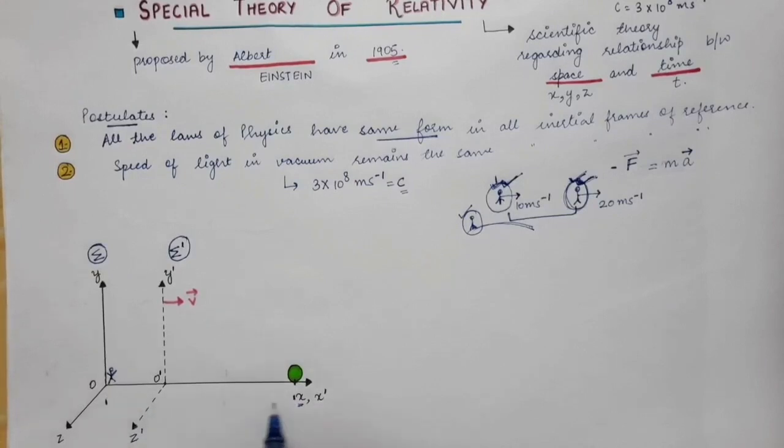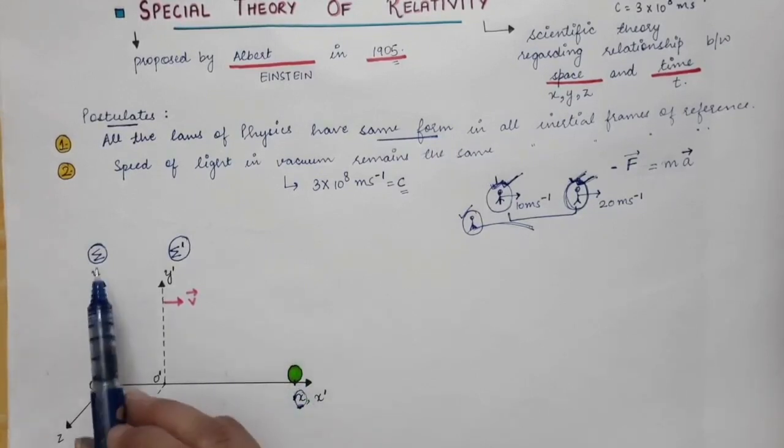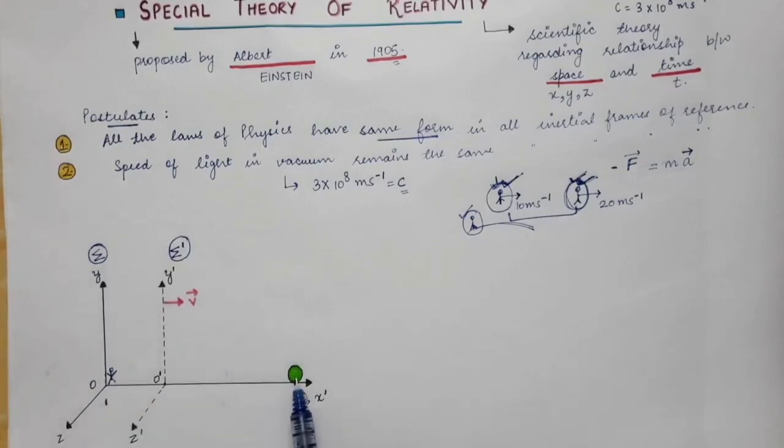So this whole distance is the x coordinate. Let's say it is equal to x, the distance from here to here. Because this object is at rest, the x coordinate will be independent of time. In this sigma frame, this object is at rest, so this distance from origin to this object will always remain the same. It is independent of time.